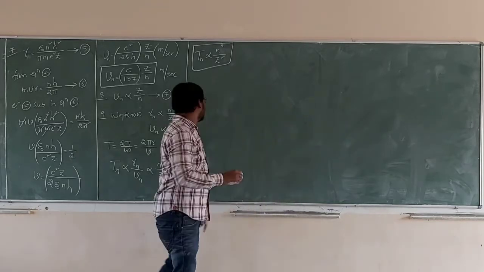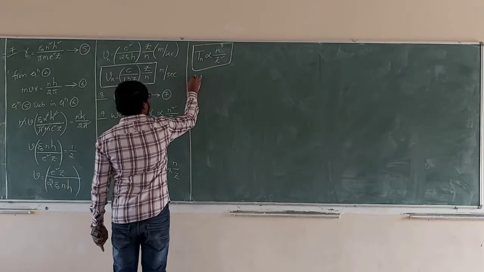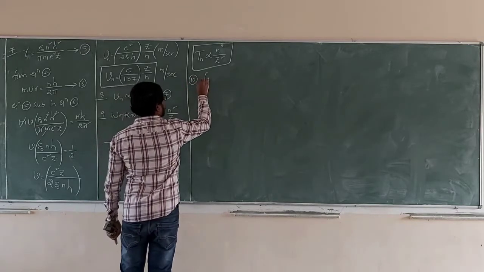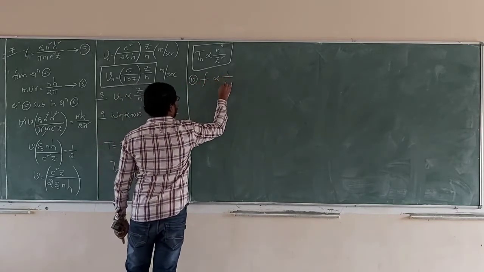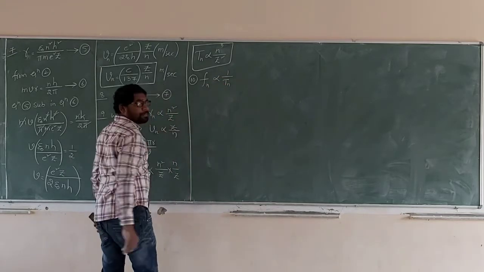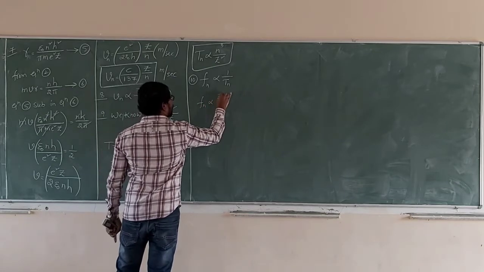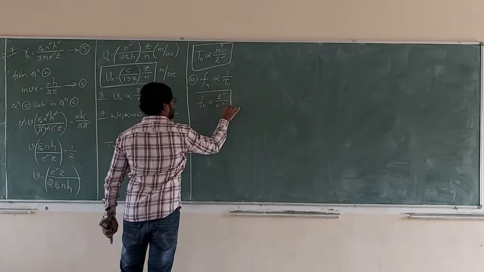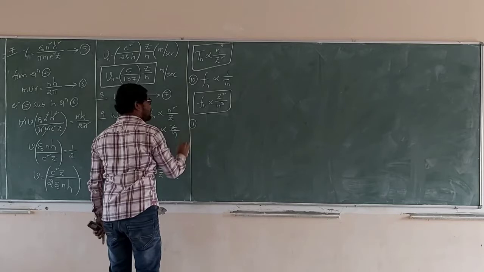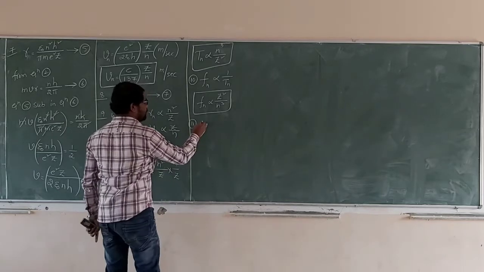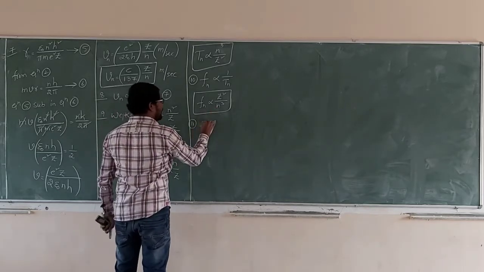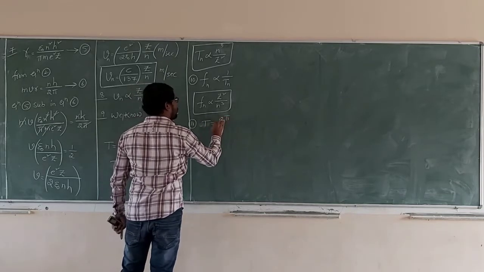Next. Now we go for the 10th one. Frequency is inversely proportional to time period Tn. Fn inversely proportional means Z square by n cube. Angular velocity omega. See carefully. T is equal to 2 pi by omega.